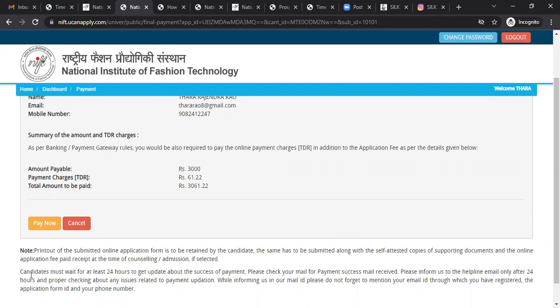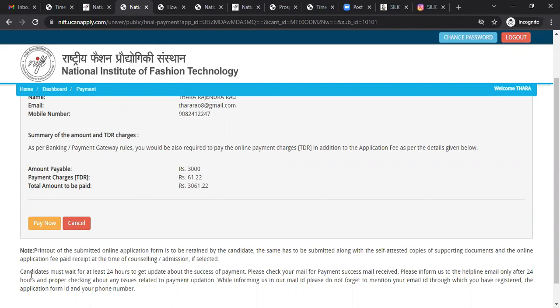The candidate must wait for at least 24 hours to get an update about the success of payment. Please check your mail for the payment success mail received. Please inform NIFT at the helpline email only after 24 hours and proper checking about any issues related to payment updation. While informing NIFT in the mail, please do not forget to mention the email ID through which you have registered, the application form ID and your phone number.